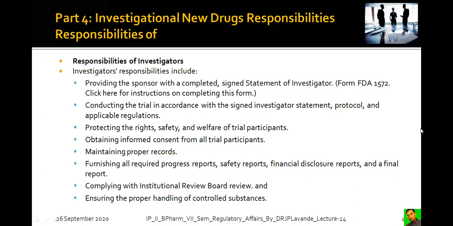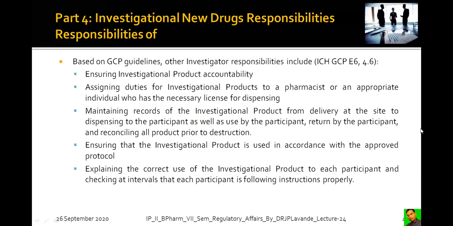Furnishing all required progress reports, safety reports, financial disclosure reports, and a final report. Complying with the institutional review board, the instructions and standards set by the IRB should be complied with, and ensuring the proper handling of controlled substances. Controlled substances are drugs which are highly potent or have severe toxic effects, so they should be handled with great care.